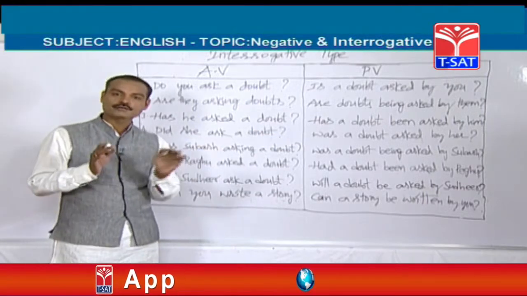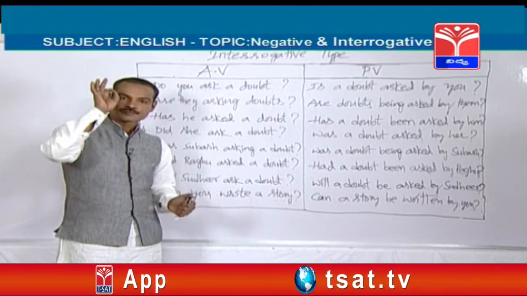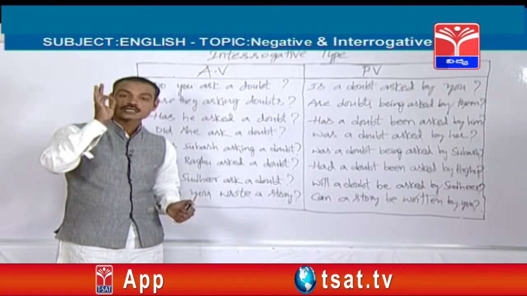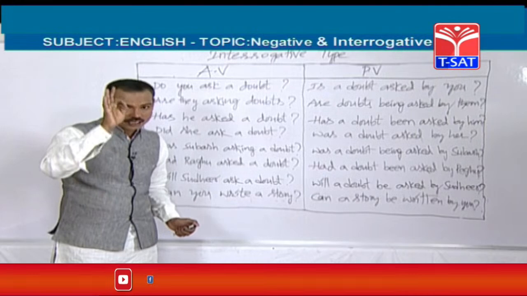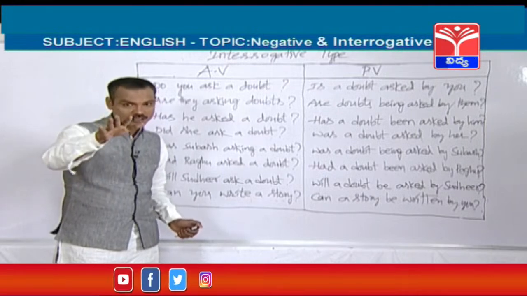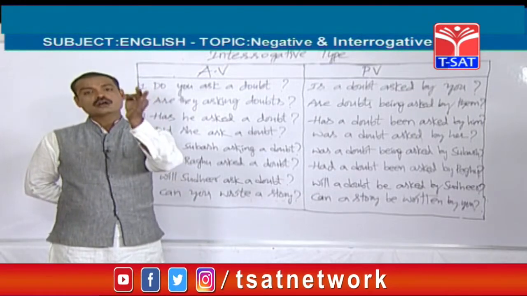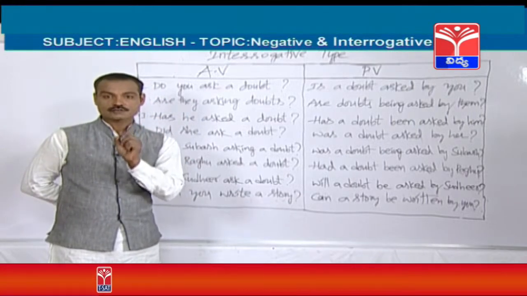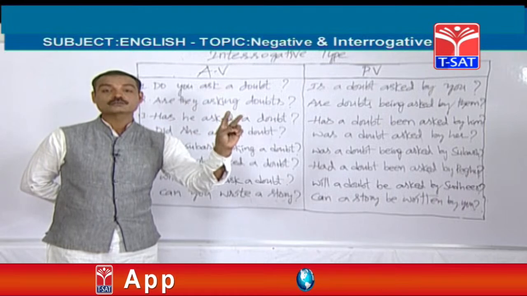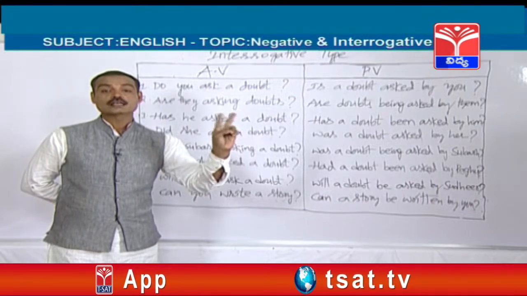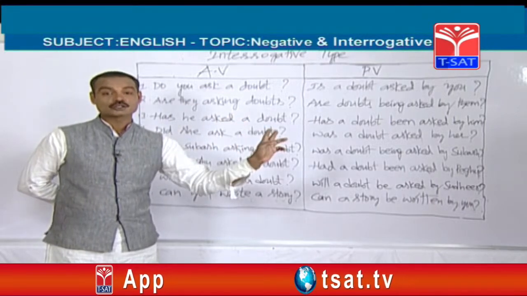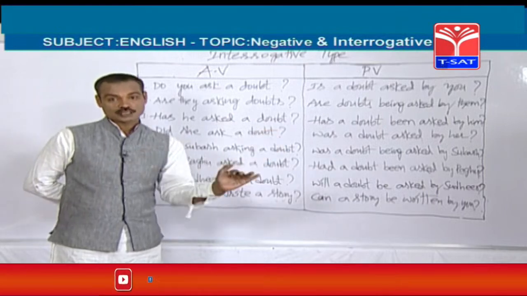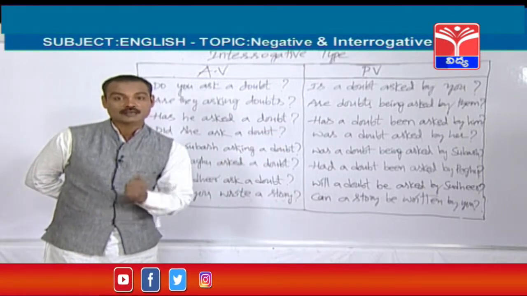Friends, I am going to give you another technique here. Whenever the active voice starts with did, the passive voice should always be started with was or were. Please remember, if the active voice starts with did, the passive voice should be started with either was or were only. No other helping verb should be used here. If you know this technique, in the examination you can save the time.